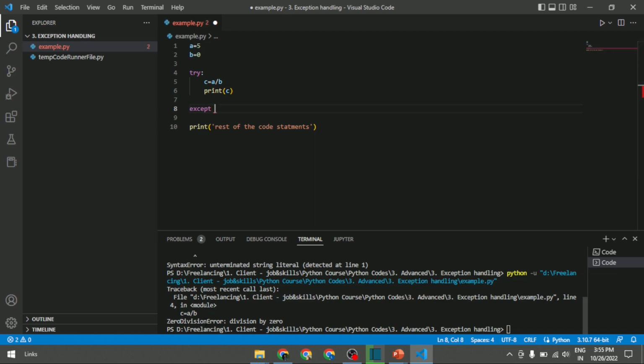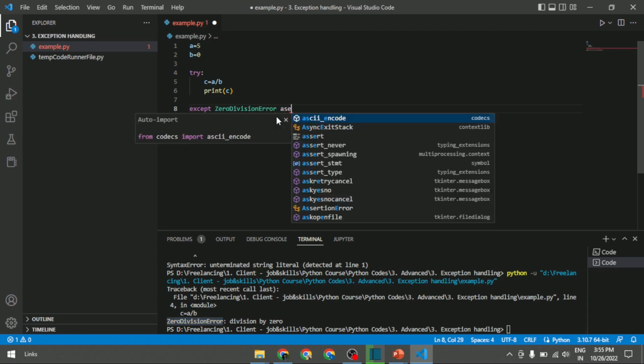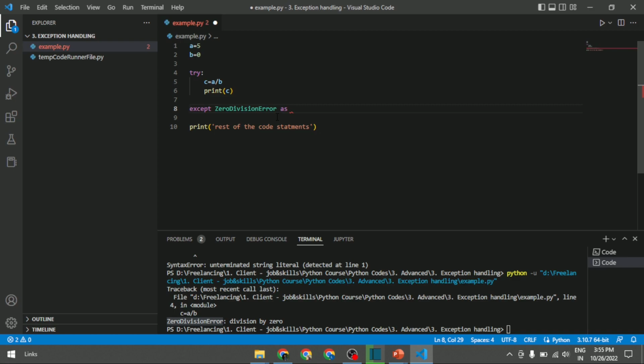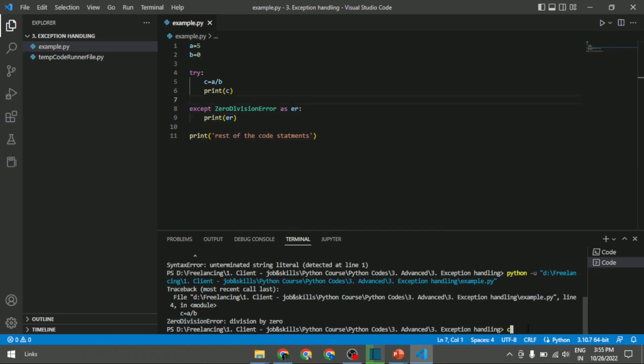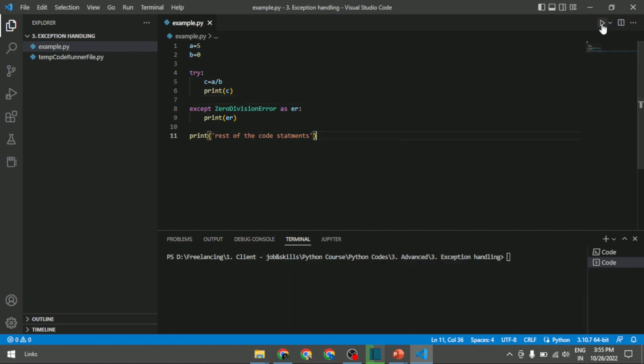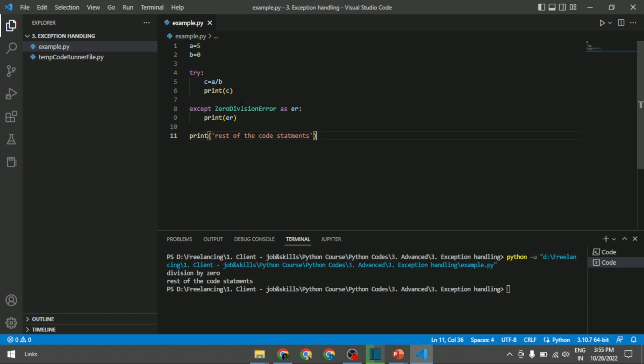So what is the error I am getting? It is ZeroDivisionError, and I will copy paste that error as ER. Then I will print that error, which is ER. So what exactly is happening here is, when I give variables a and b by assigning the values 5 and 0, the try block will run first to check whether any exception is happening or not.